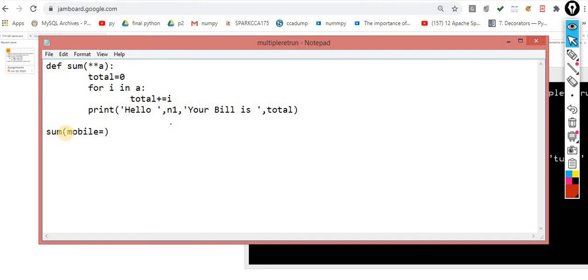So here, let's suppose mobile is equal to 5,000, and then headphone, the worth of rupees 3,000, then charger of worth rupees 3,000 and so on, whatever value.